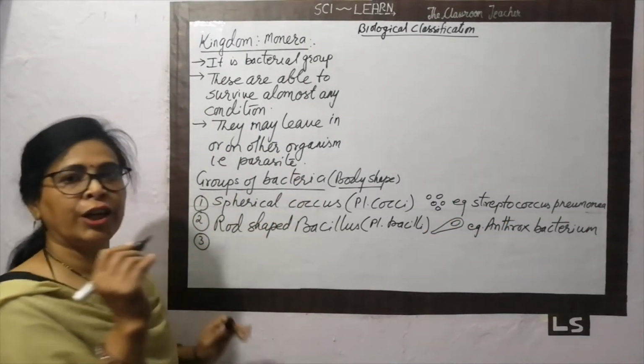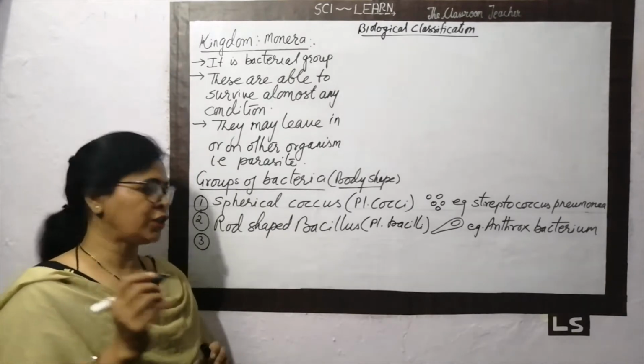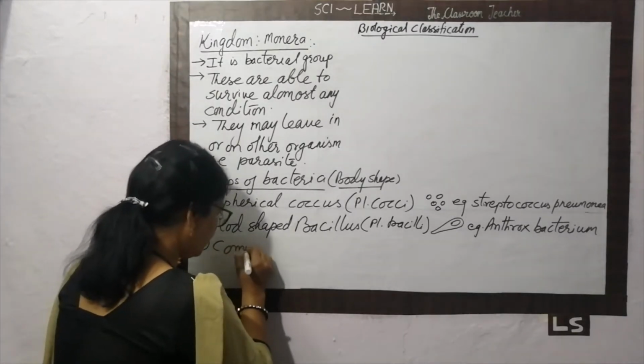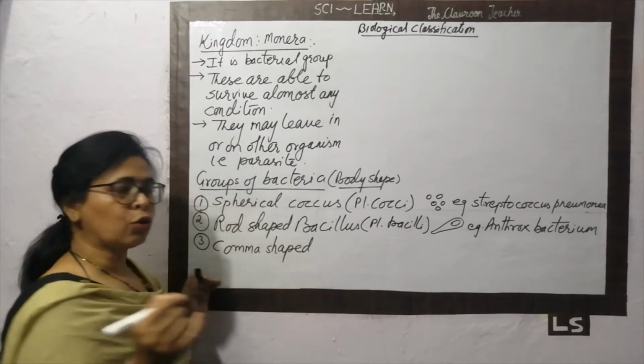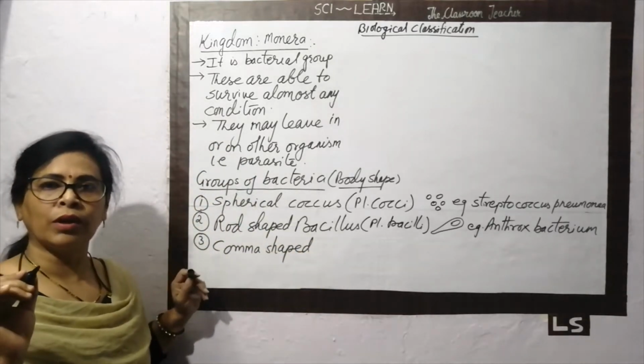The third shape of the bacteria is the comma-shaped bacteria. Comma-shaped, you know how a comma is written, and this comma-shaped bacteria is also called vibrio.